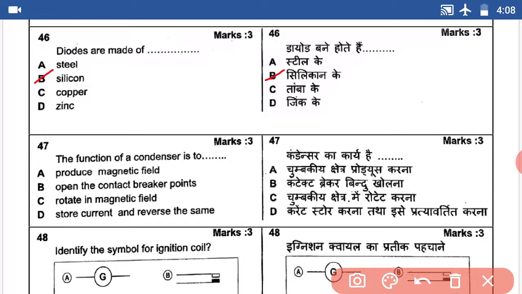Question number 47. The function of a condenser is to dash. The answer is open the contact breaker point. Answer B.